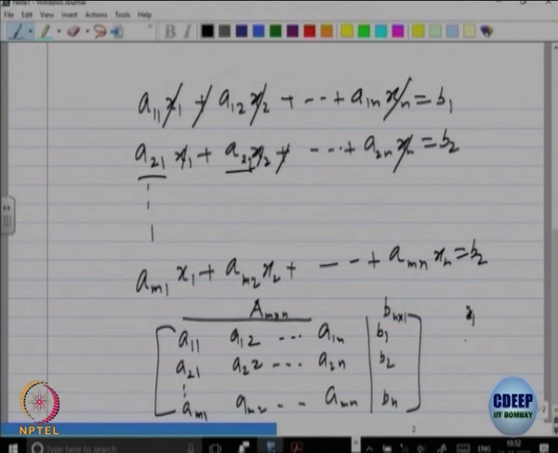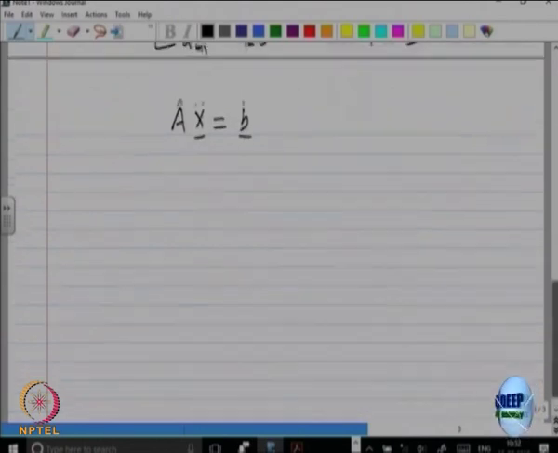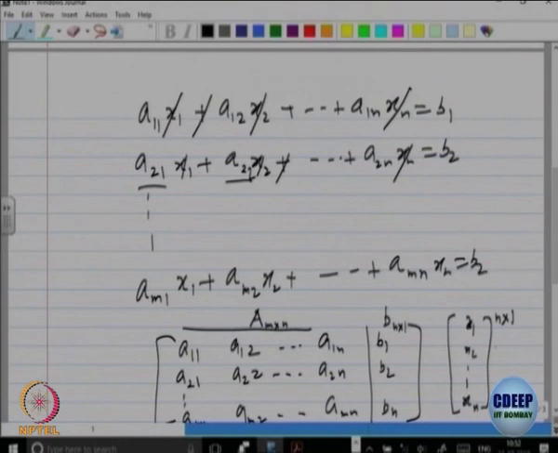And what are the variables? x1, x2, up to xn. Let us write them as a column vector. What is the order of that? n cross 1. So, to get these equations, let us compute Ax equal to B, where this is B and this is called x, using matrix multiplication.